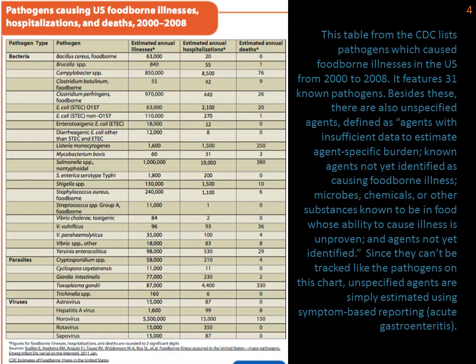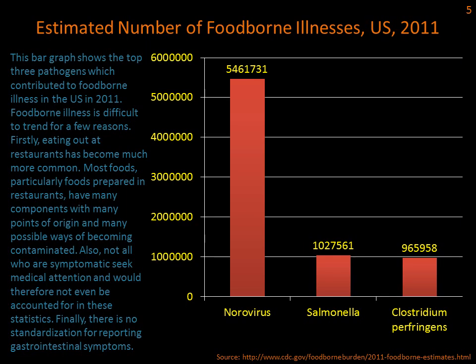Since they can't be tracked like the pathogens on this chart, unspecified agents are simply estimated using symptom-based reporting, such as acute gastroenteritis. This bar graph shows the top 3 pathogens which contributed to foodborne illness in the U.S. in 2011. Foodborne illness is difficult to trend for a few reasons.